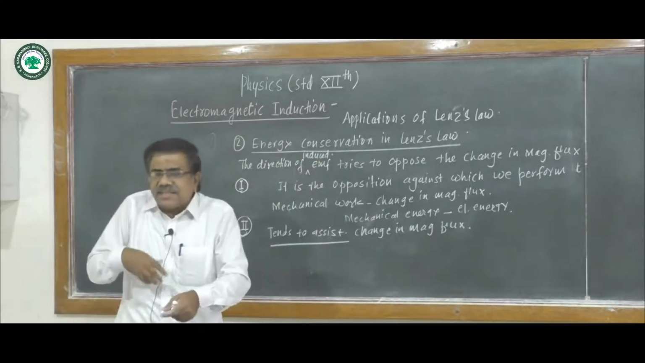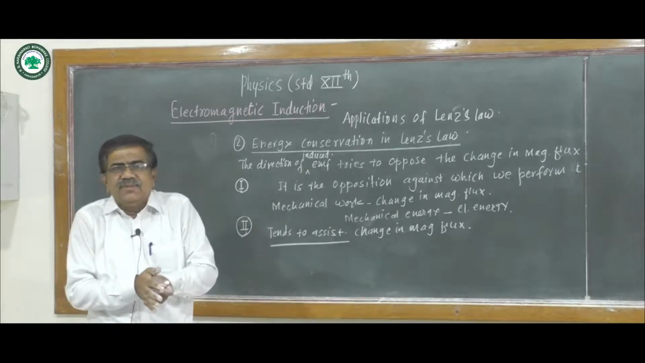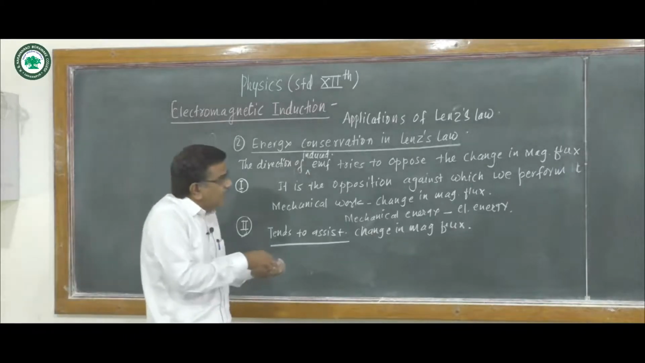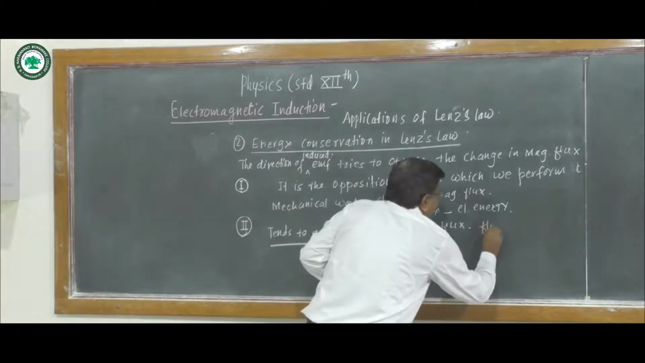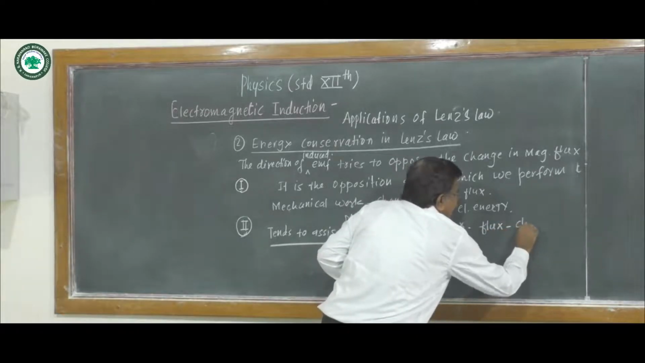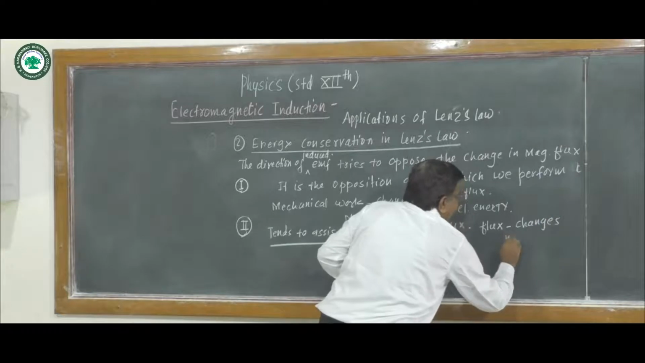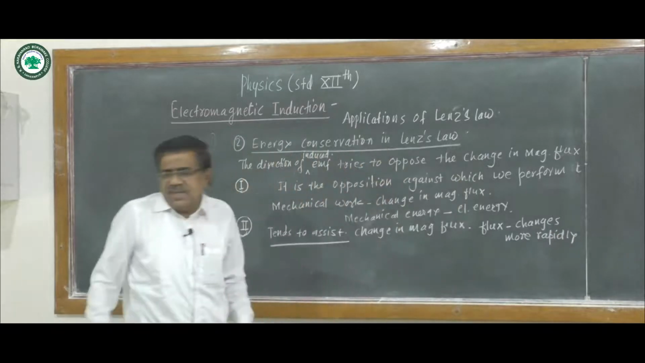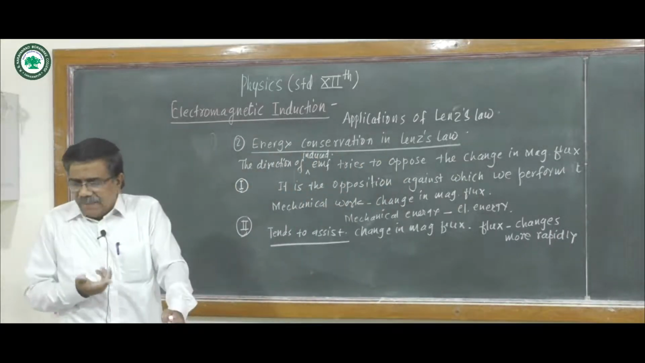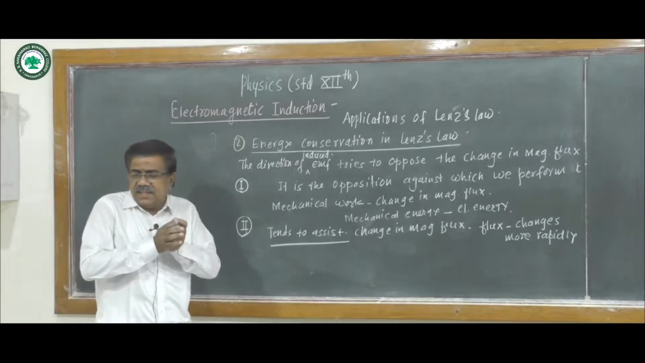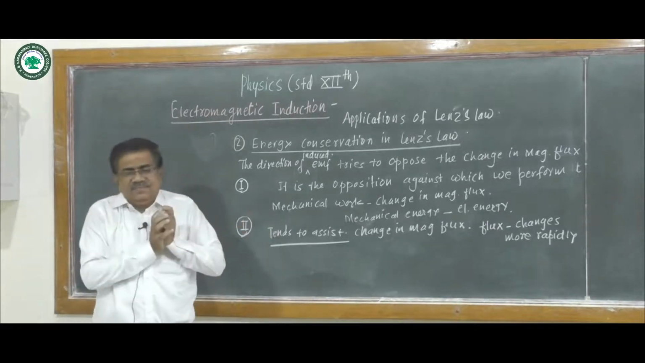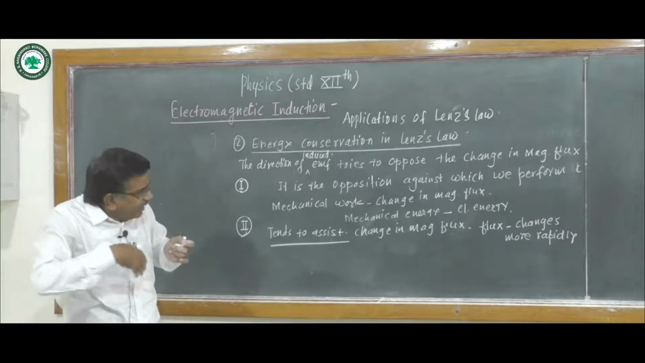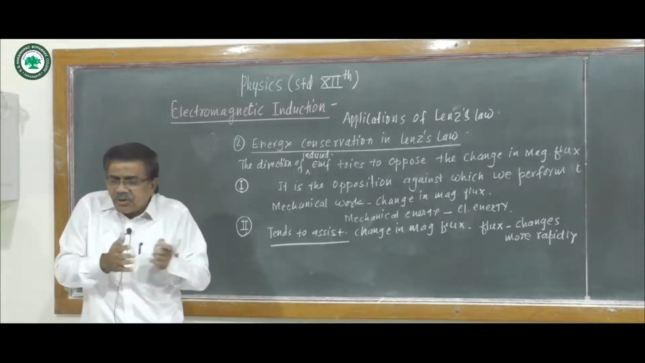As it tends to assist the change in magnetic flux, we assume this, the flux linked with the coil changes more rapidly. Because it assists, the flux linked with the coil changes more rapidly. Due to this small initial change, a large EMF is induced, and the induced current builds up automatically.